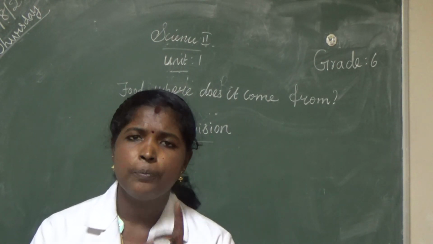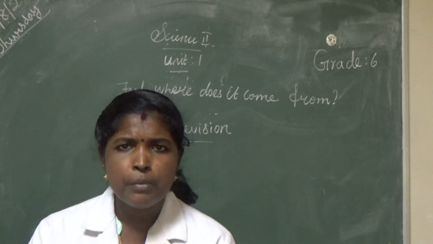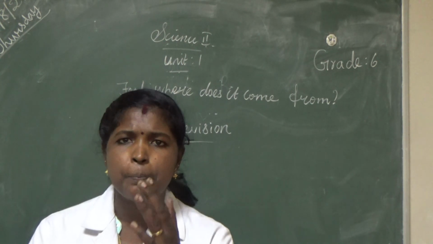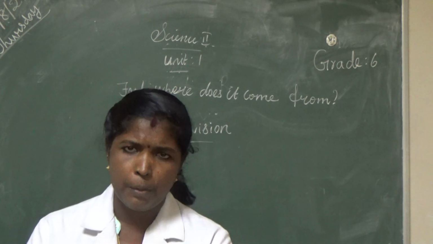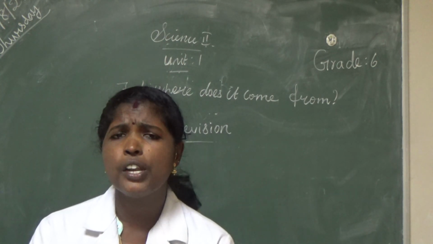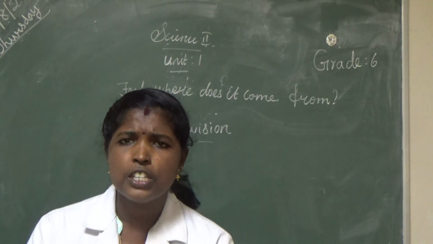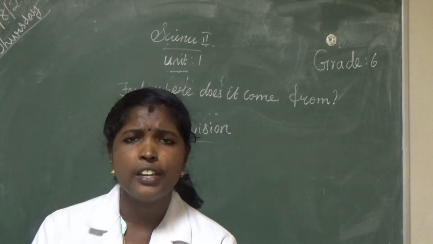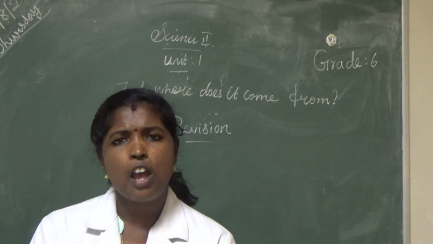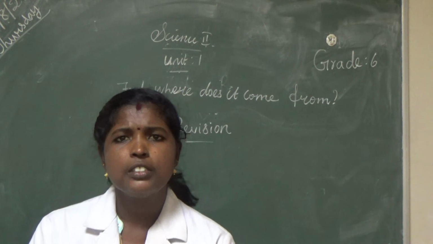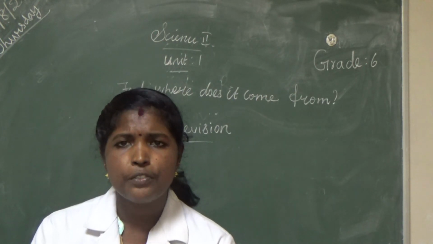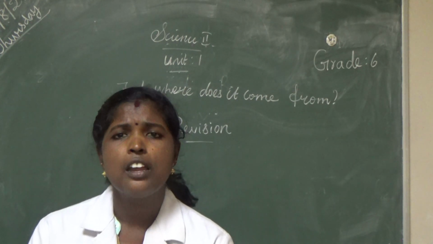Once again listen. What is herbivore? An animal that eats only plants and plant products is called a herbivore. What is carnivore? An animal that eats only the flesh of other animals is called a carnivore. What is omnivore? An animal that eats both plants and flesh of other animals is called an omnivore.